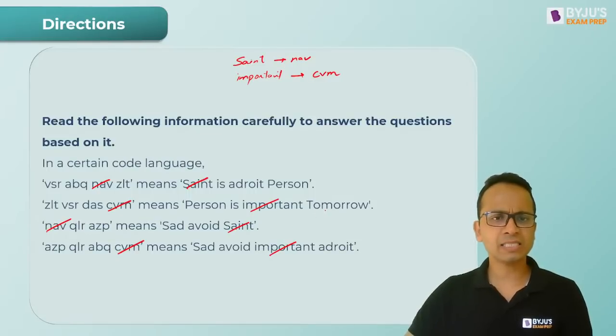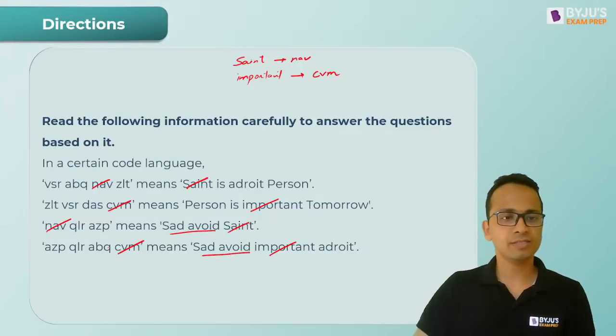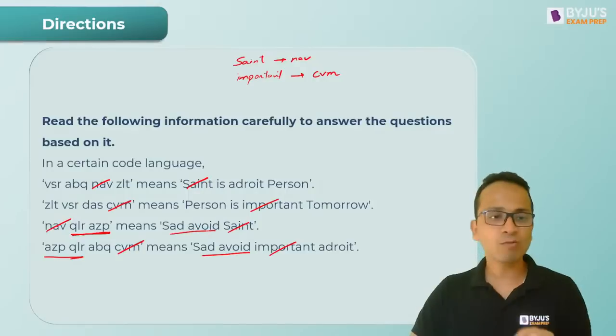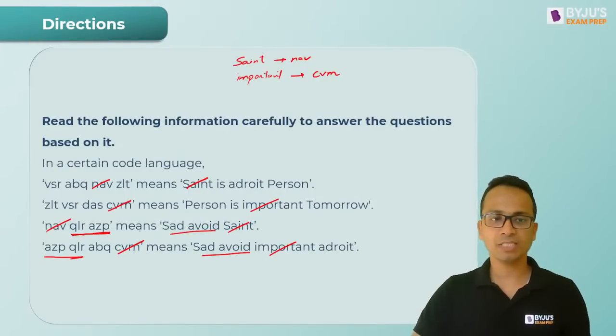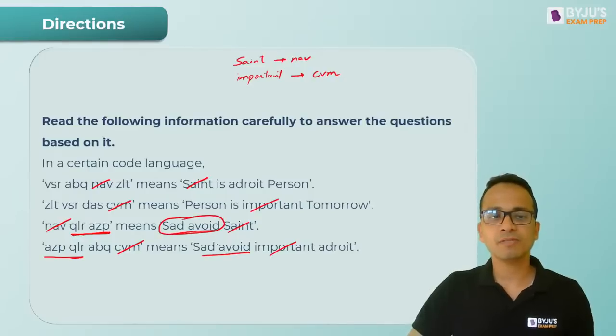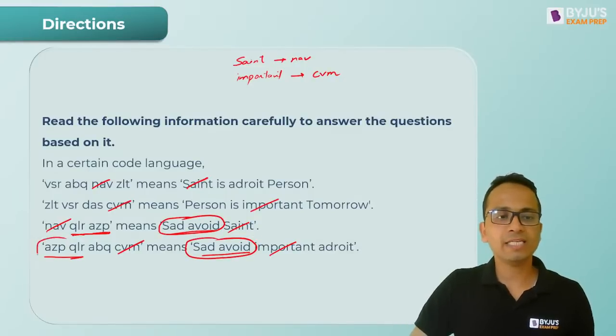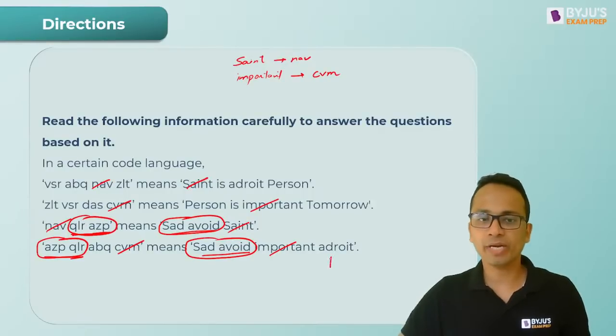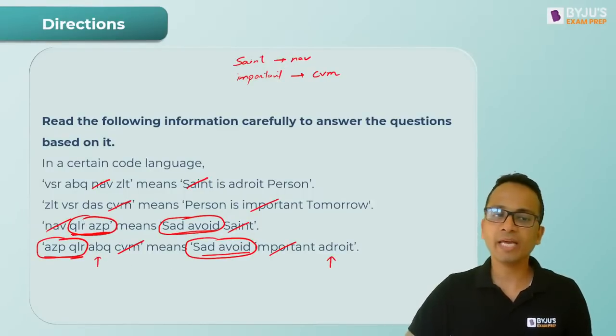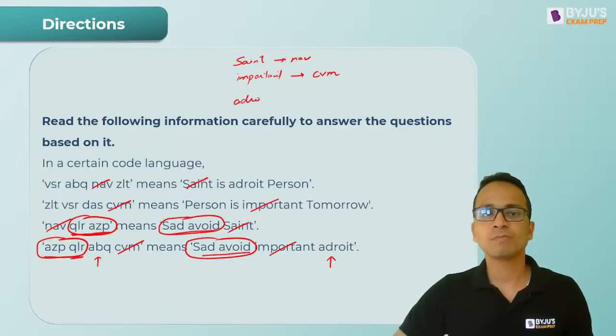Now after that anything else is common. Now saint avoid दो कॉमन होने चाहिए, QLR and AZP. So sad avoid का कोड इन दोनों में से कोई भी एक हो सकता है, ठीक है. So sad avoid को सर्कल कर देते हैं and AZP QLR इसको सर्कल कर देते हैं. So I can say that the leftover adroit का कोड क्या हो जाएगा? ABQ.